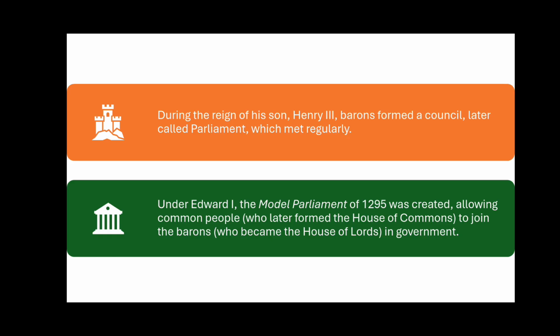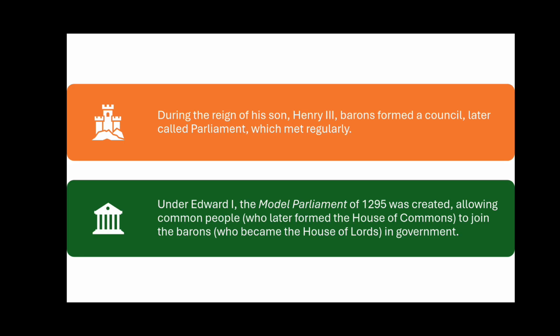So the House of Commons had origin where? In the Model Parliament in 1295, which allowed common people to participate and to meet in this council, and this later formed the House of Commons, and to join the barons, who were lesser nobles, which became the House of Lords in government. Still we have the House of Lords in England.